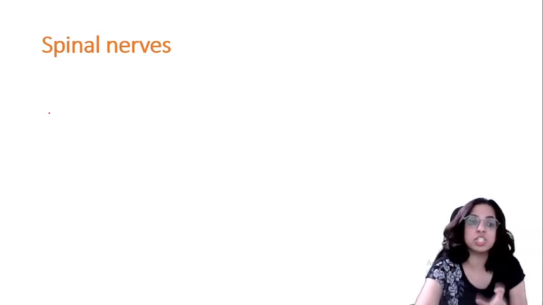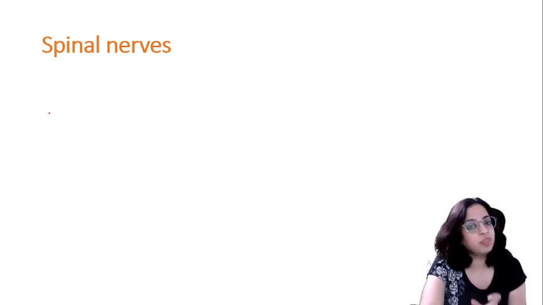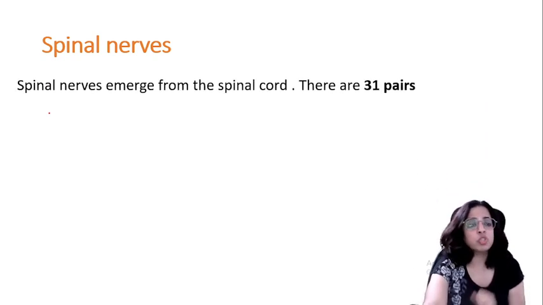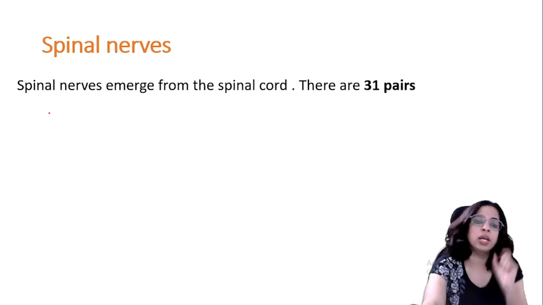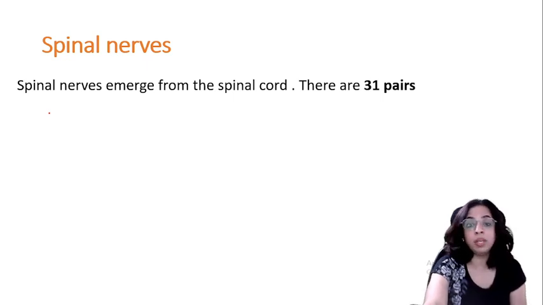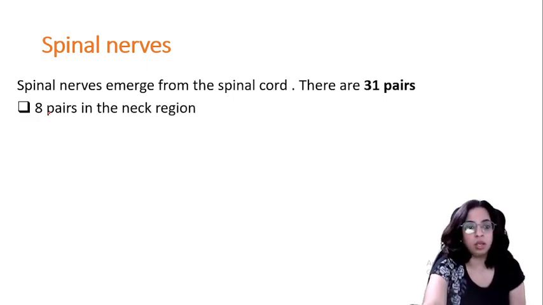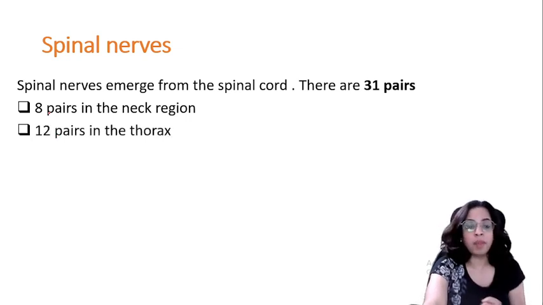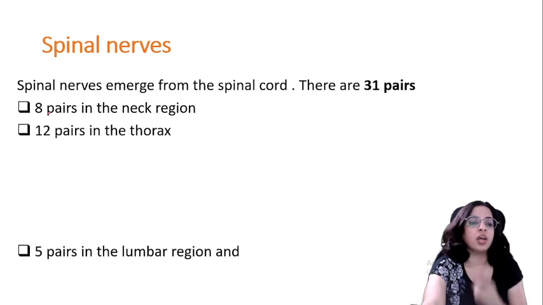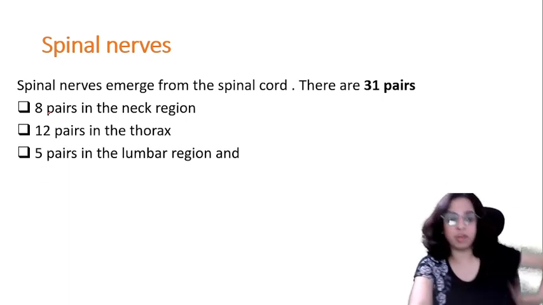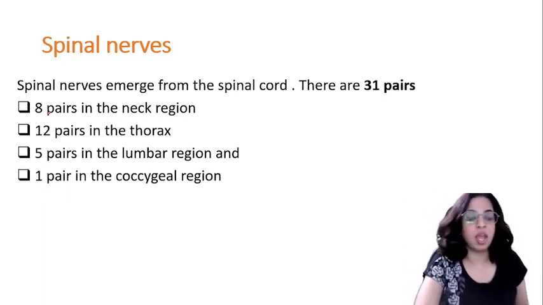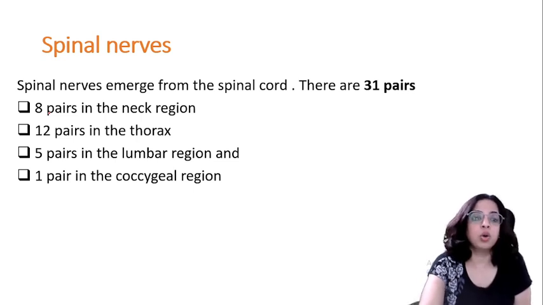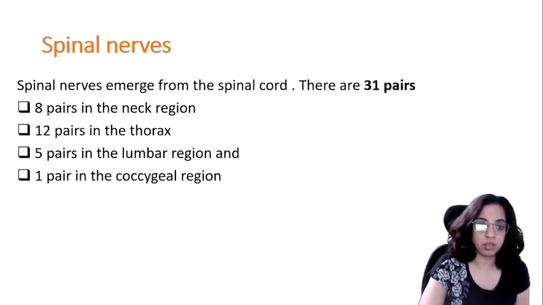As the name suggests, spinal, it has to relate with the spinal cord. So spinal nerves emerge from spinal cord. And there are how many pairs? 31. So 8 pairs are in the neck region, 12 pairs in the thorax region, and 5 pairs in the lumbar region, at the back, lumbar region. And 1 pair in the coccygeal region. Okay.